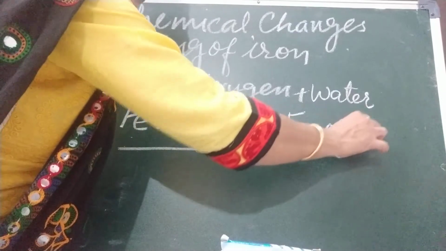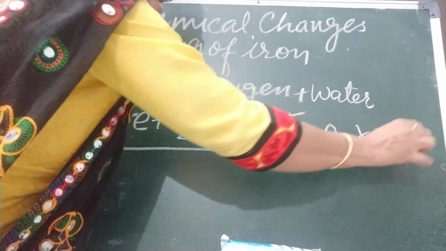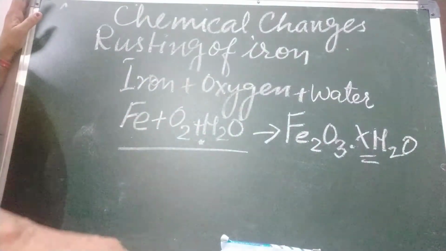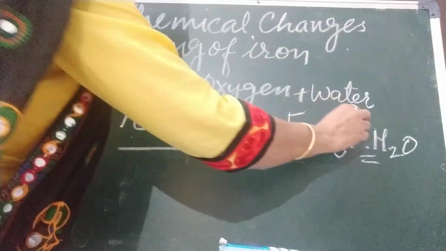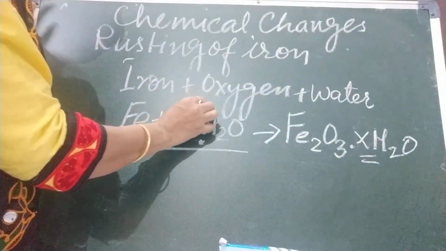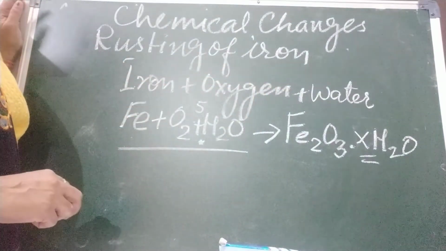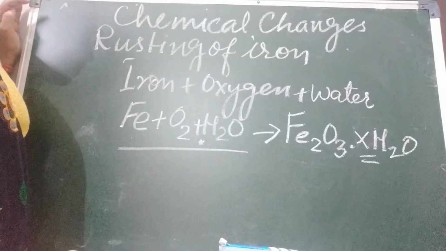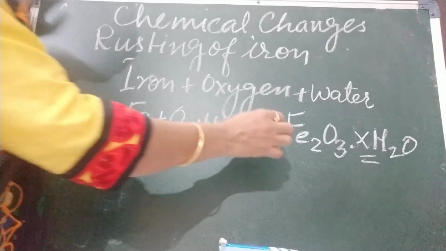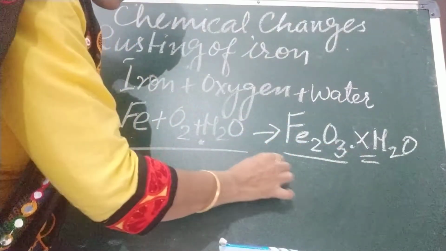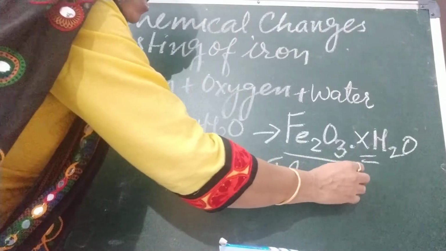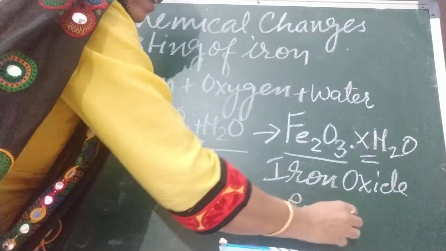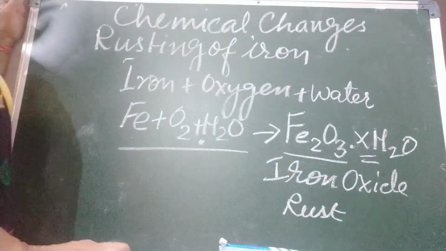What are they forming? Fe2O3.xH2O. What is this x? This x is the number of molecules of water taking part in the reaction. Suppose 5 molecules have taken part, in place of x we will write 5. We do not know how many molecules of water are there, so we write x. What is the chemical name of rust? Iron oxide. Is this clear, children? Iron oxide is rust.